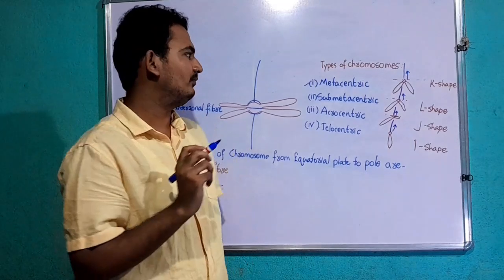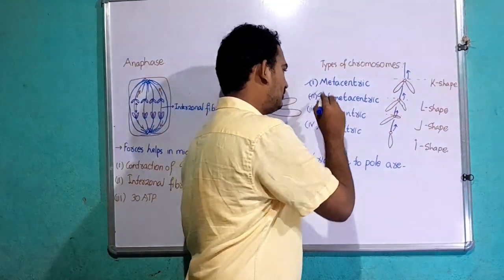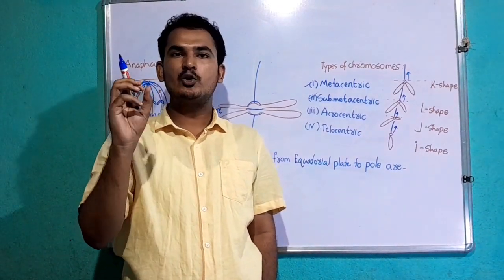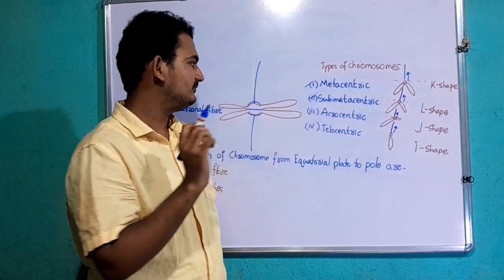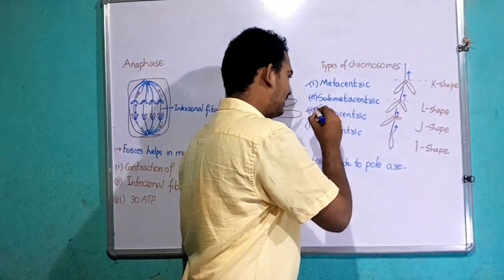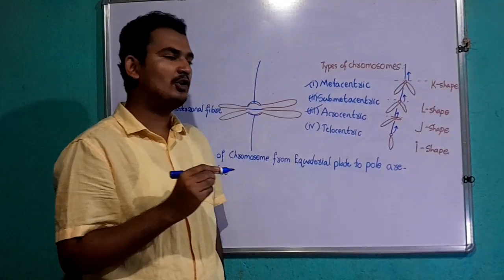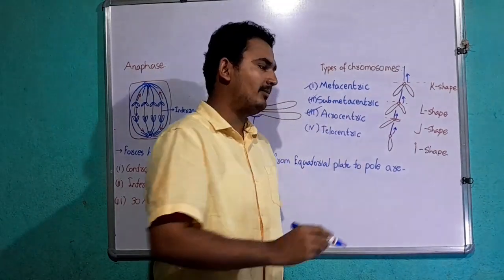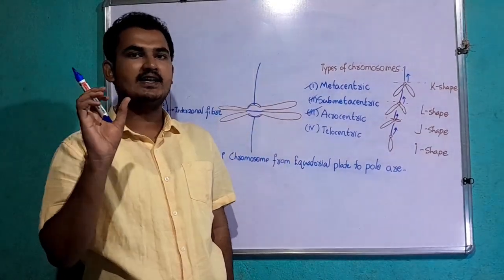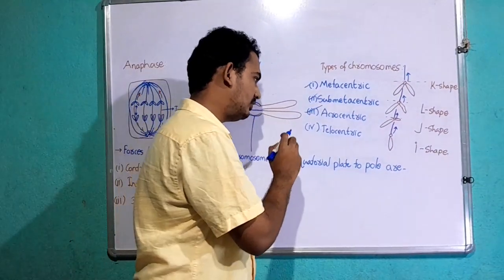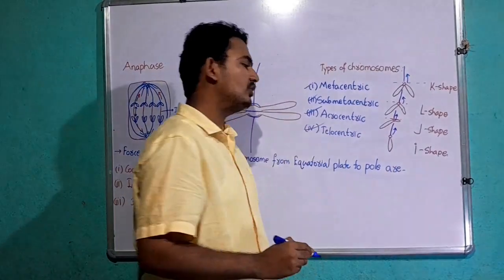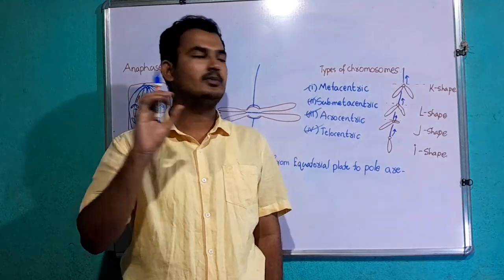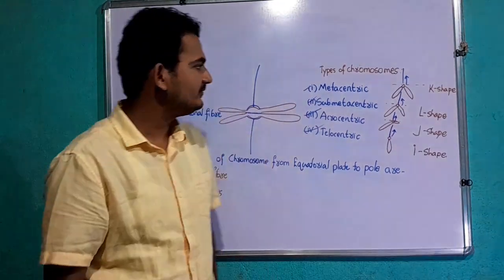In submetacentric chromosomes, the centromere is slightly away from the center. In acrocentric chromosomes, the centromere is present slightly toward the end of the arm, but not exactly at the end. In telocentric chromosomes, the centromere is exactly at the end of the arm of a chromosome.